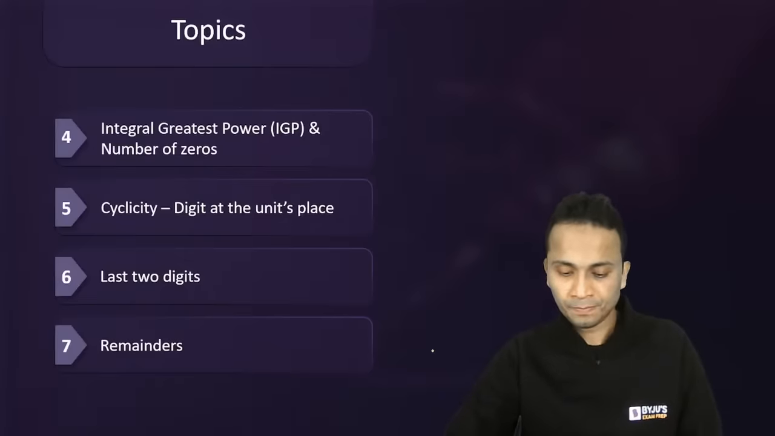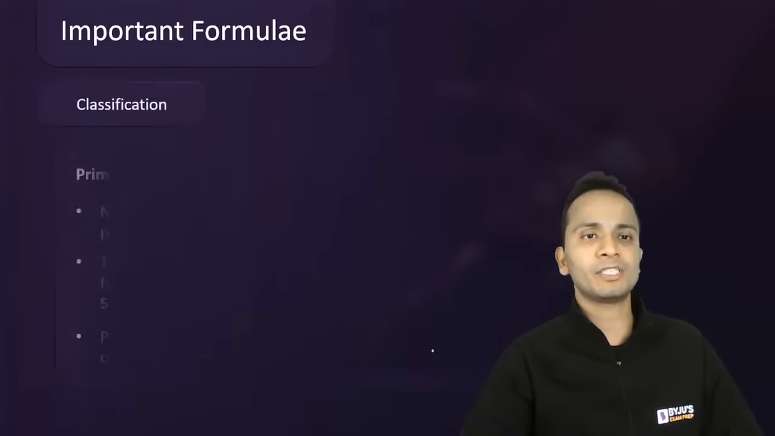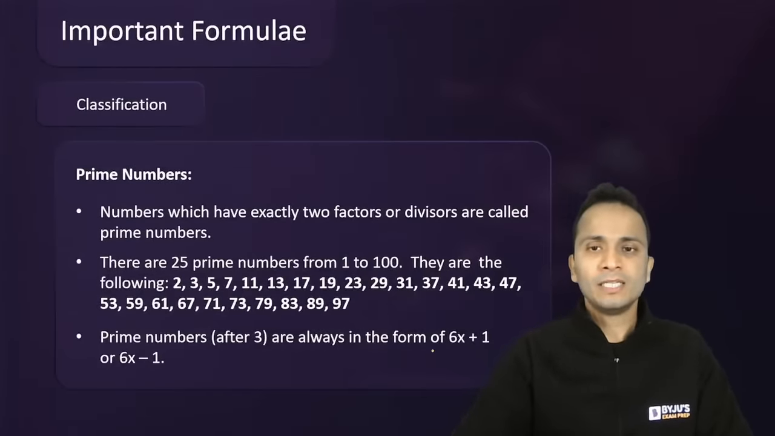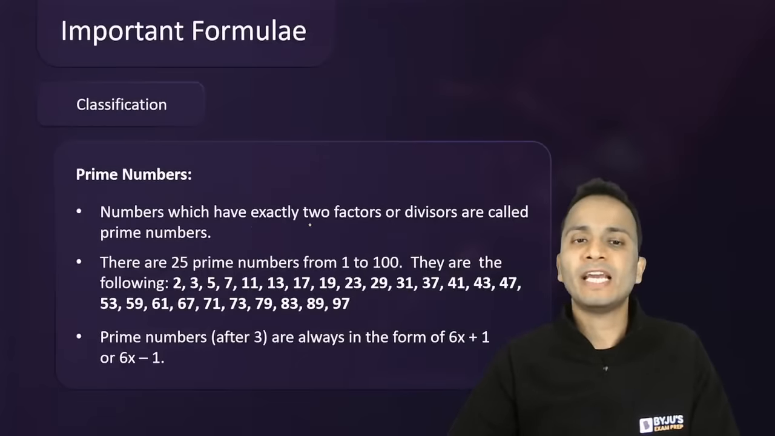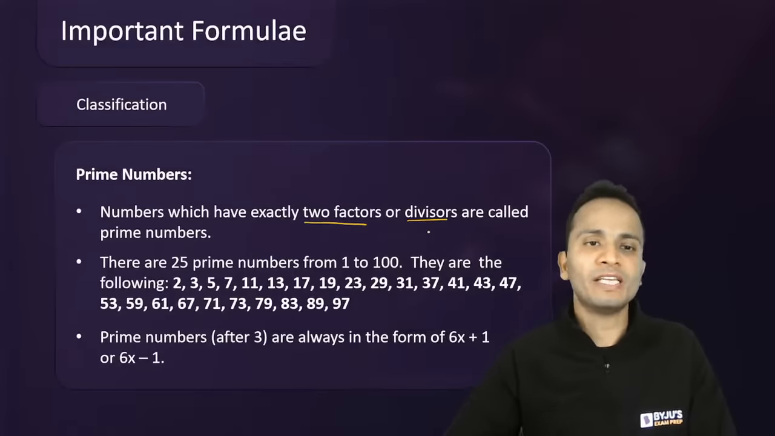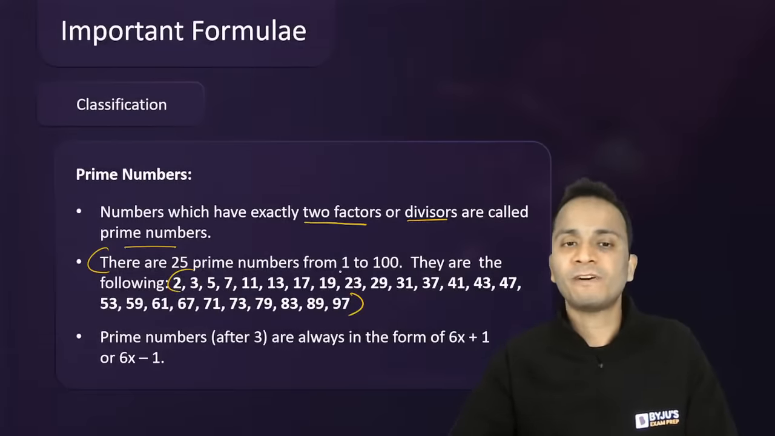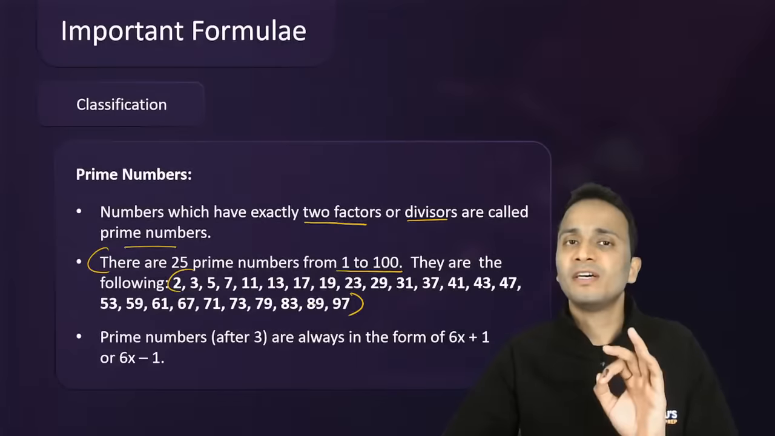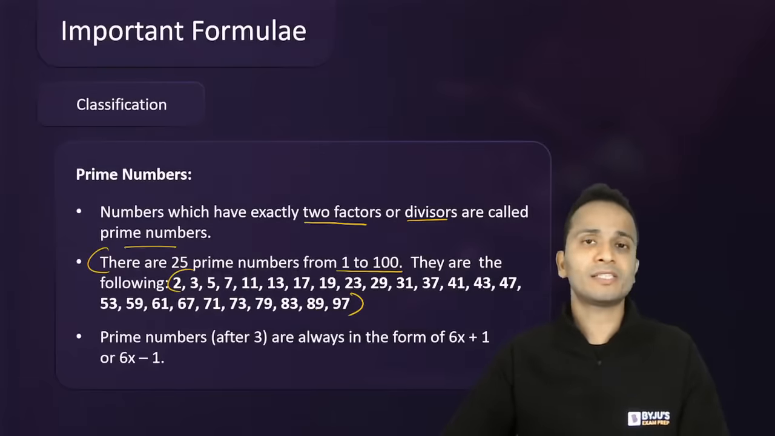All right. Okay. Now, moving ahead, talking about some of the important rules, important formulas under number system. So first of all, if I talk about the classification of number system, then the most important thing is prime numbers. Prime numbers which have exactly two factors or exactly two divisors are called prime numbers. Make sure that you remember these 25 prime numbers in the first 100 natural numbers. You must remember each and every number in this set.